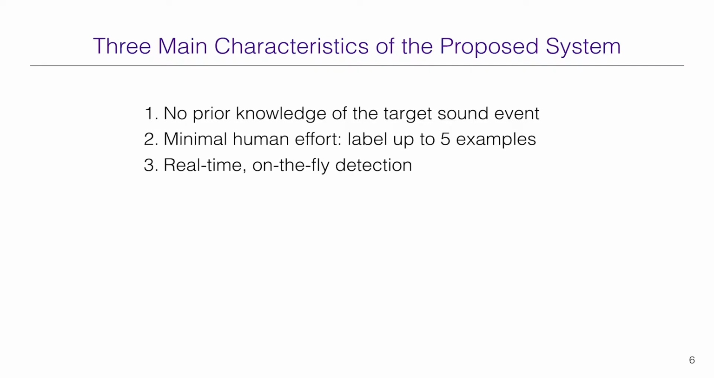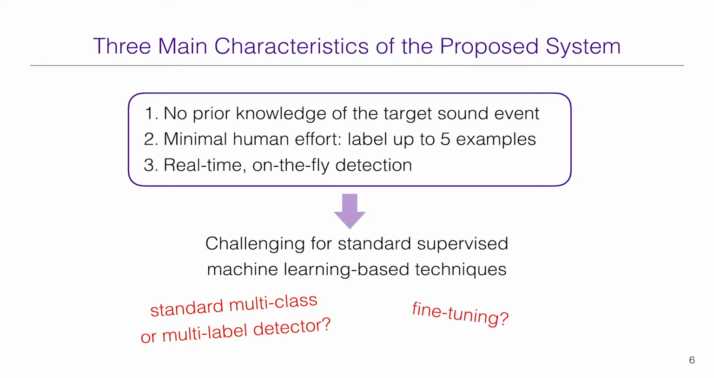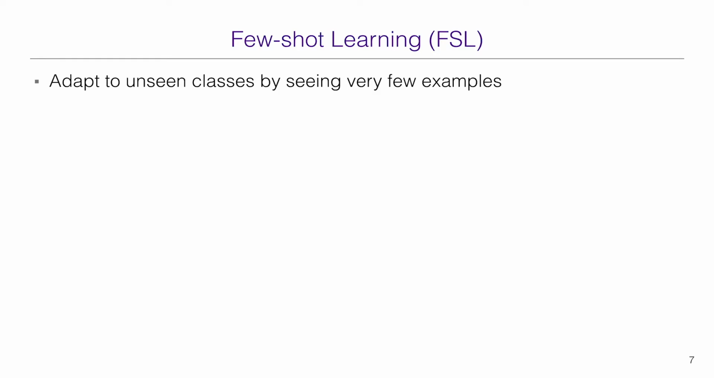of the detection. It is challenging for standard supervised machine learning techniques to meet these characteristics, since they typically require a large amount of data and time for training. Standard multi-class or multi-label detectors wouldn't work well, because we don't even know what class to look for before users make their selection. Even if we do transfer learning, 5 labeled examples are not enough for fine-tuning either. To overcome these challenges, we propose to leverage few-shot learning methods, which have many appealing properties for our application.